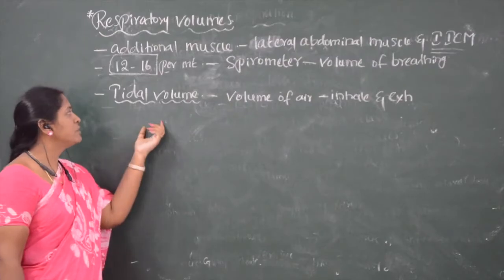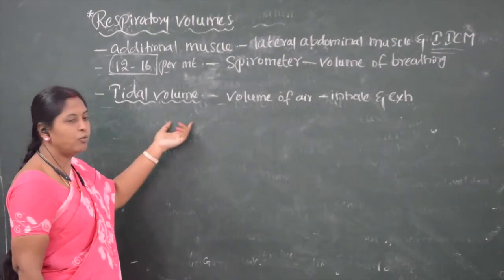Okay, respiratory volumes. The first volume is tidal volume.